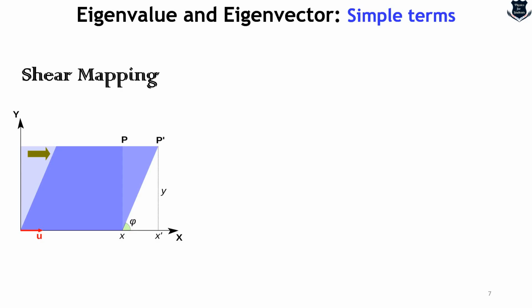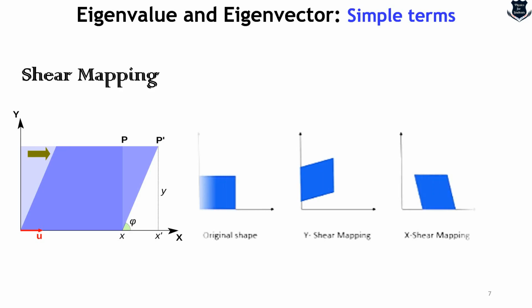So P moves to P prime, X moves to X prime, and we get an angle called psi. For a better understanding, look at this original shape, a square. It goes through an X shear mapping and becomes a different structure, and then with a Y shear mapping, it becomes a little bit different.